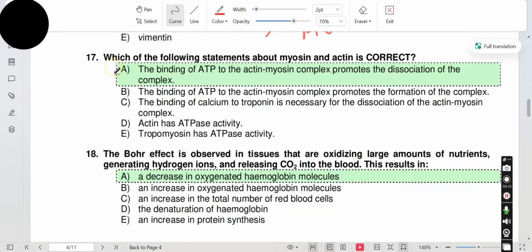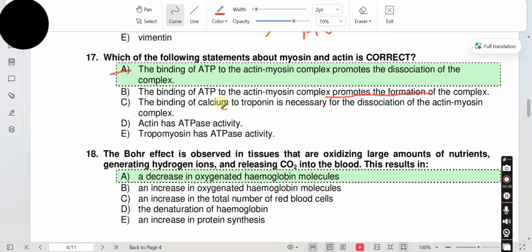Let's read the options. A. The binding of ATP to actin-myosin complex promotes the dissociation of complex. Correct. Option B. The binding of ATP to the actin-myosin complex promotes the formation of the complex. No, it dissociates the complex.